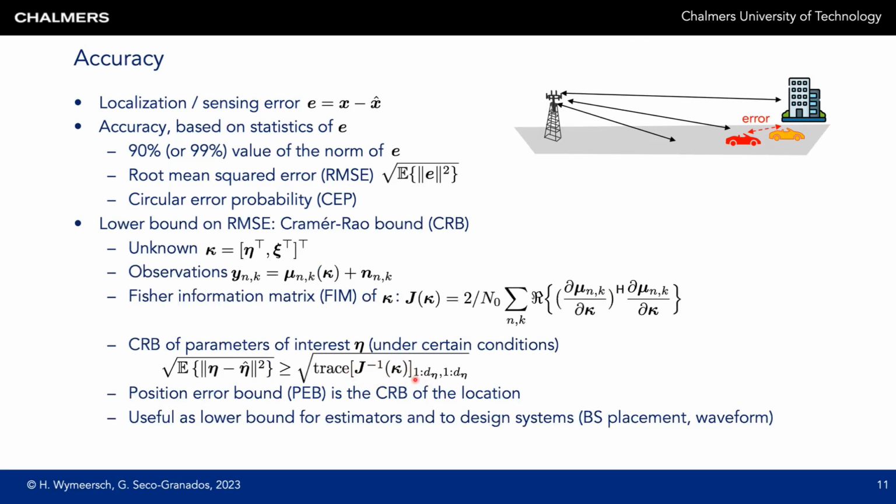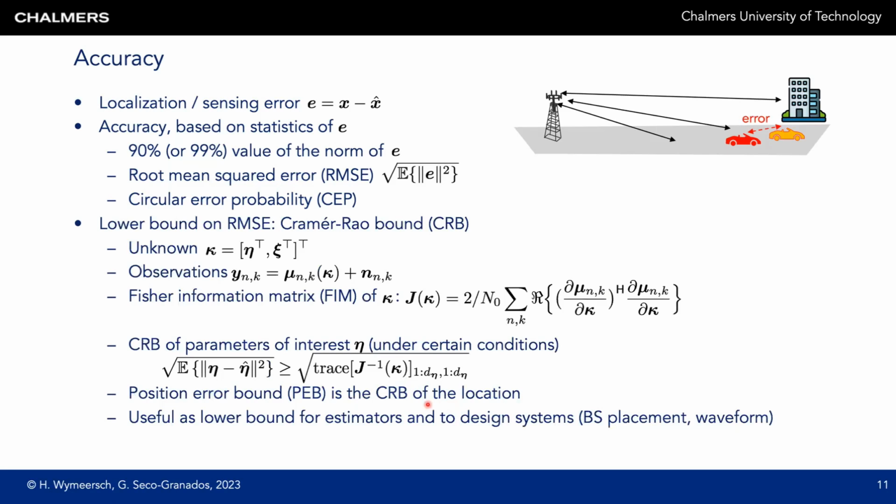We then take the components related to the parameter of interest, so here d of eta is the dimension of eta. Then we take the trace, which means we sum across the diagonal elements, and then we take the square root. And this is called the Cramér-Rao bound of eta. The position error bound is a special case of the Cramér-Rao bound, when eta is the location of the user.